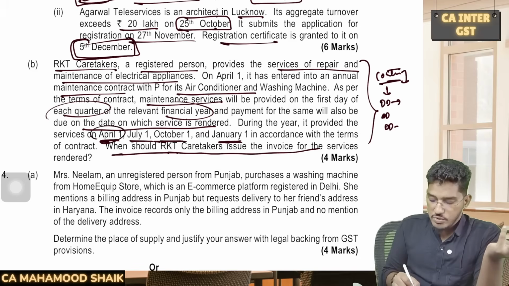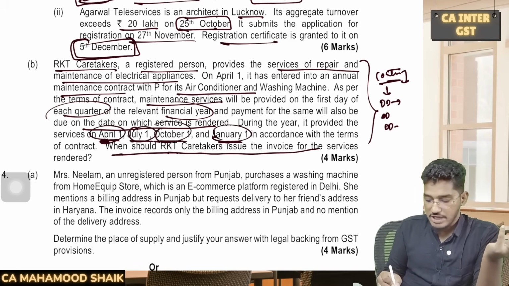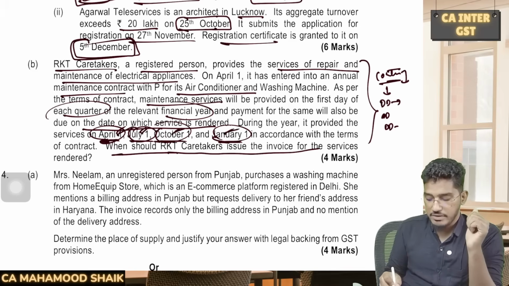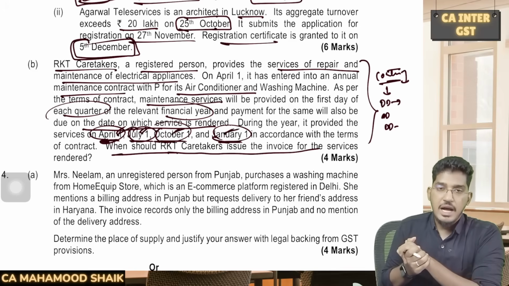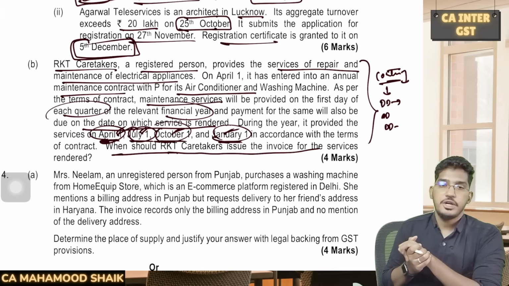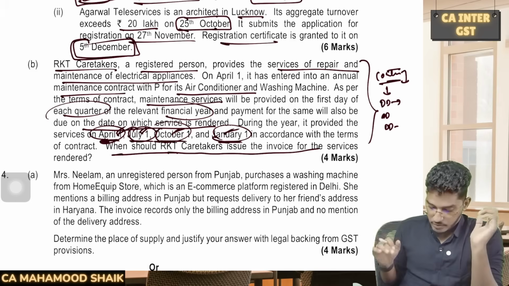In the given case, the due dates are ascertainable. The due dates for payment are April 1, July 1, October 1 and January 1. On or before these dates, invoices are required to be given. Why? Because the due dates are ascertainable. And in case of continuous supply of services, where the due date is ascertainable, on or before that due date, you are supposed to generate an invoice.